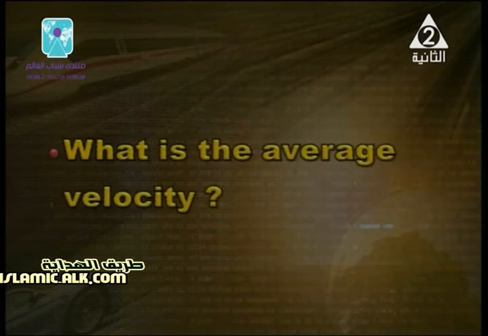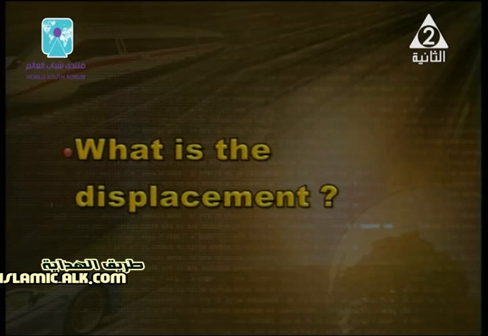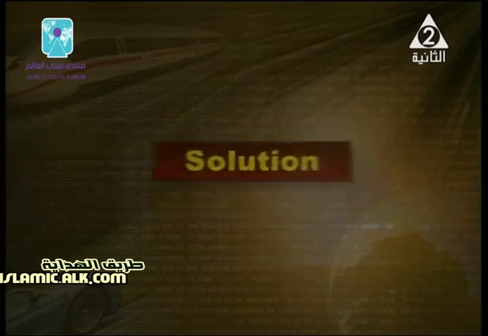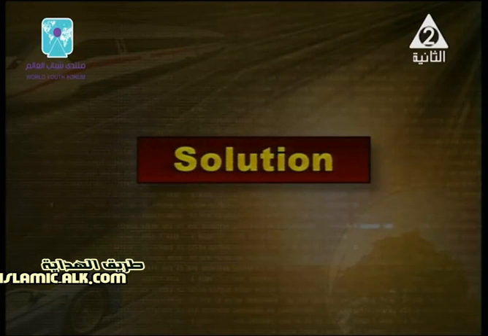Total distance over total time. Good. What is the average velocity? Total displacement over total time. Good. Now, what is the displacement? The definition for displacement is the shortest straight line, or the shortest length between the starting and ending point. Good. So, from all of this, we have a solution. This solution must be in different steps.